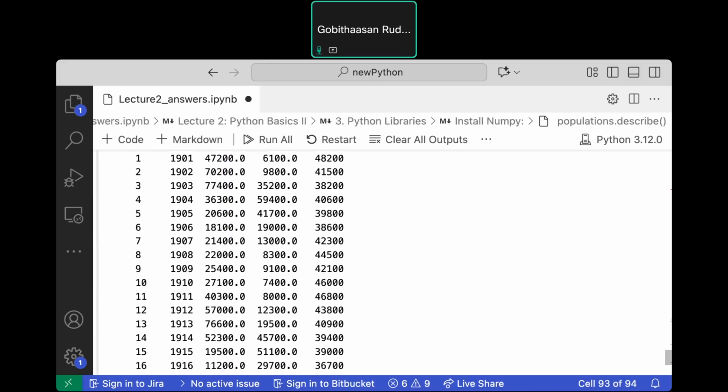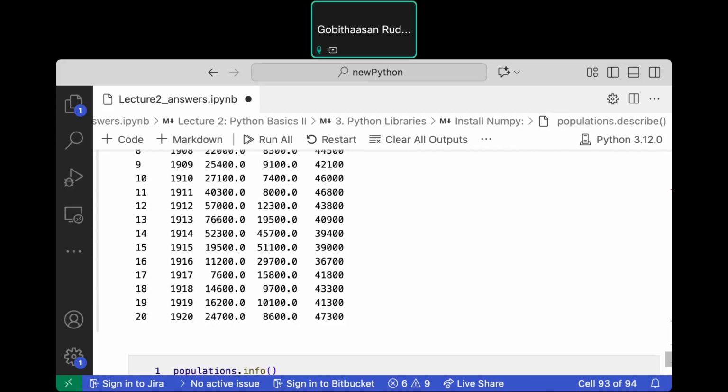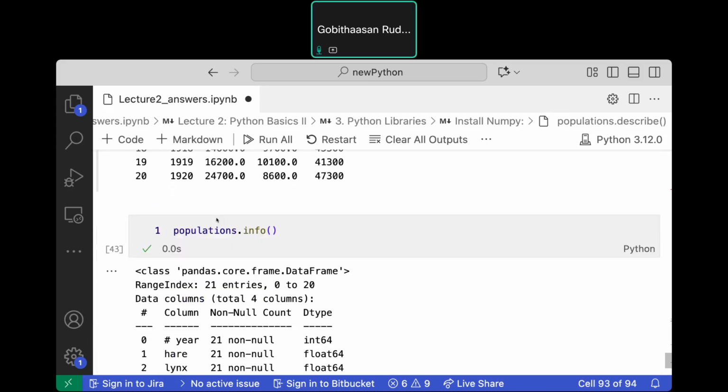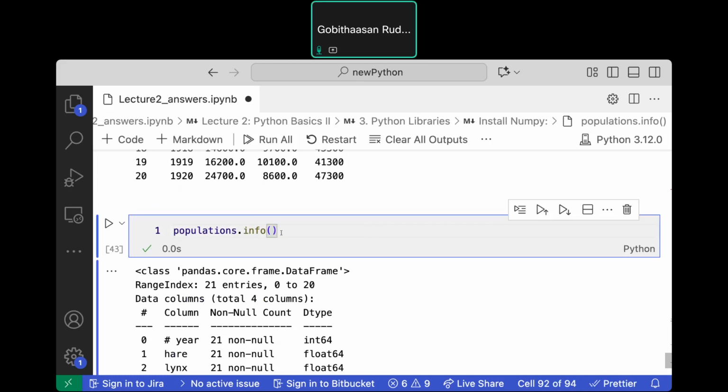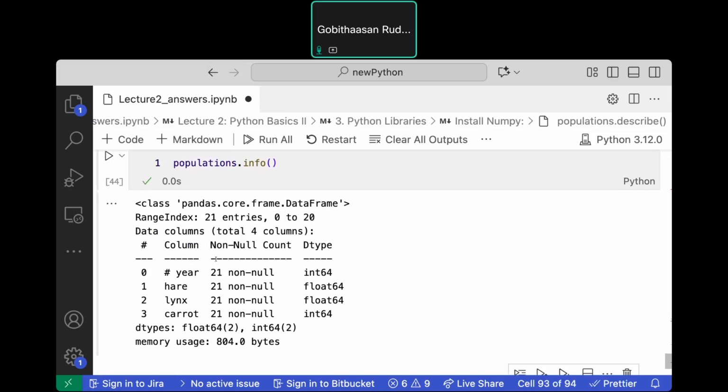Can you run this code? Okay, you see that this is the file actually. Now run population.info. It's actually a file, it's here, data/population.csv.